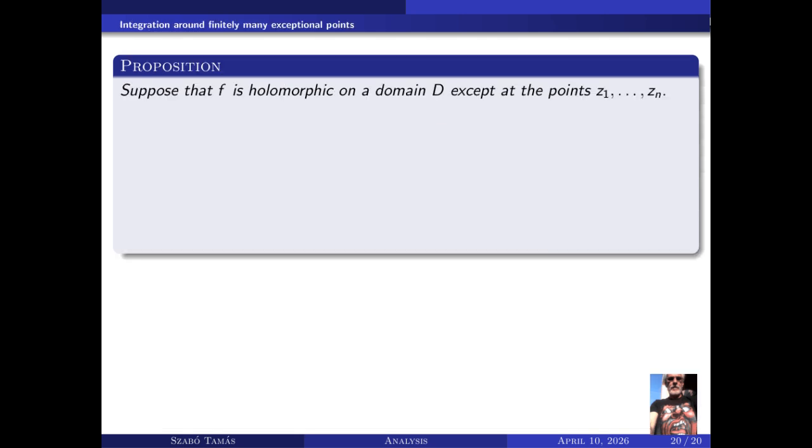Integration around finitely many exceptional points. Suppose that f is holomorphic on a domain D except at the points z_1, z_2, up to z_n. Let gamma^+ be a closed contour in D containing all these points in its interior.